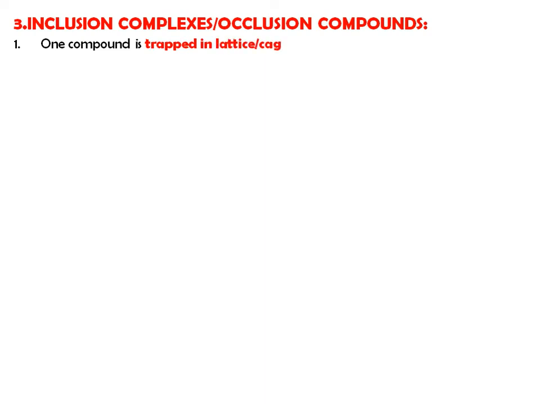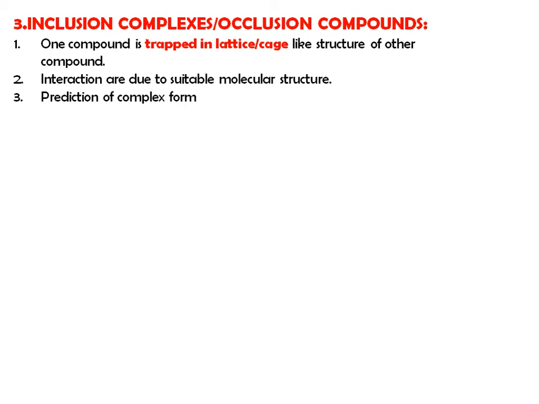Then the last type is inclusion complexes or inclusion compounds. One compound is trapped in a lattice cage like structure of the other. Okay, inclusion means inclusion of your drug into the complexing agent. So this class is known as inclusion complexes. Trapping of your molecule is there. Then the interactions are due to suitable molecular structure, so prediction of complex formation is difficult.